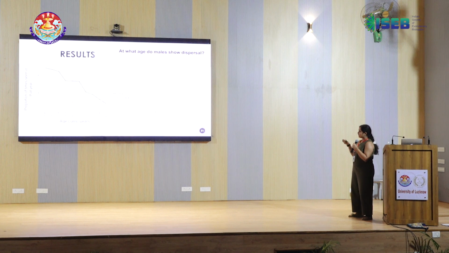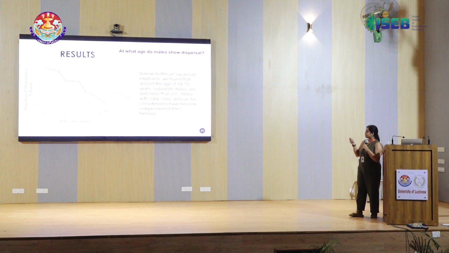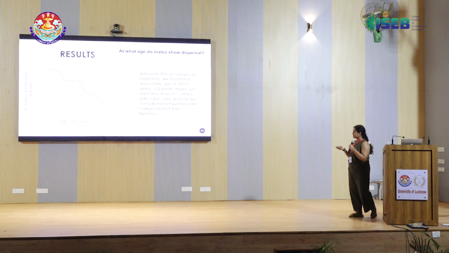And if you compare it with the criteria that Lee et al. had used for the African elephants as well, to reduce the percentage of time spent with natal clans to 20%, the age for our population also seems to be the same, that is around 14 to 15 years.